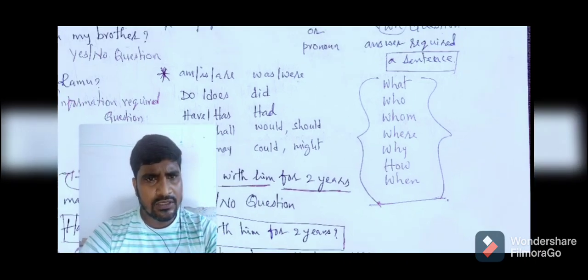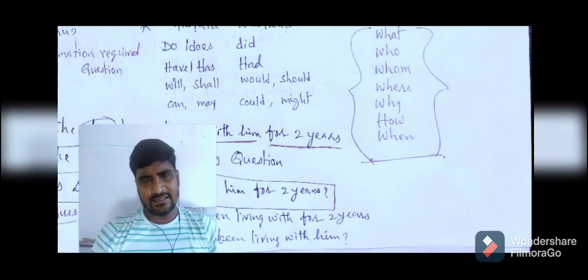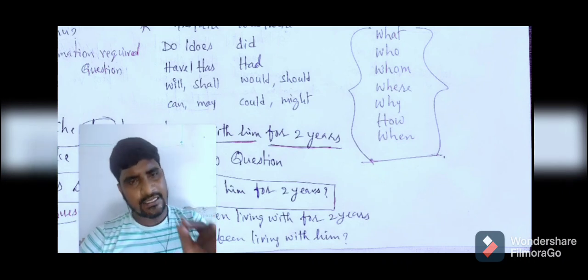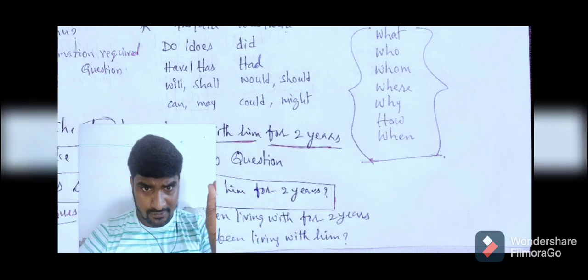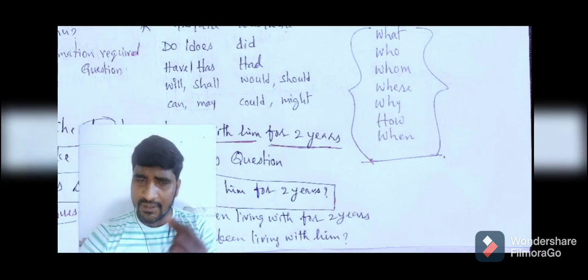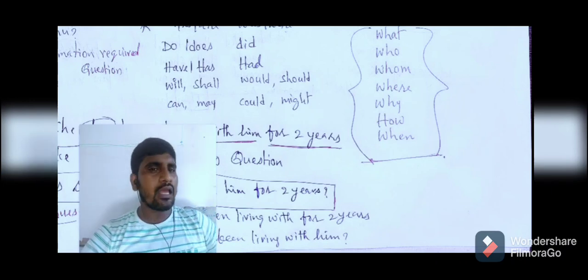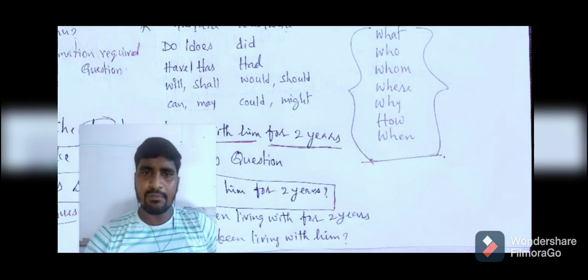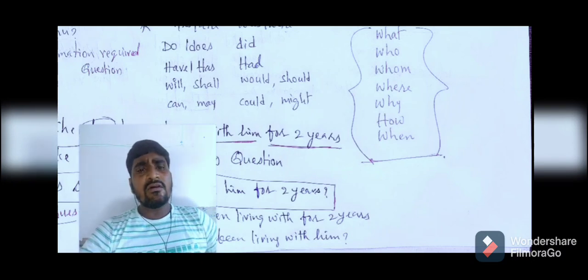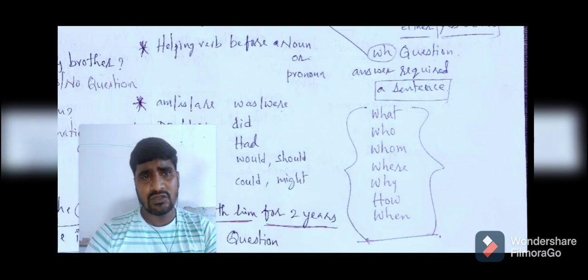So once again I'll tell you. To question a sentence, if it is a yes or no question, we have to bring the helping verb forward, before the noun or pronoun. And to make the sentence into an information-required question like a WH word question, first we have to select a suitable WH word.